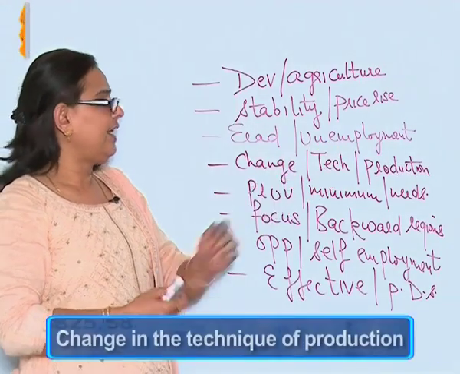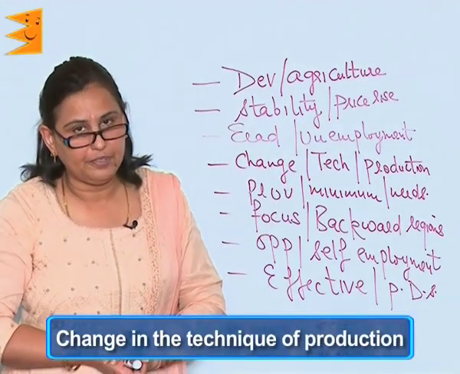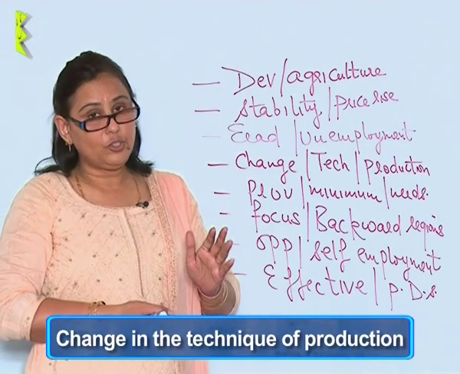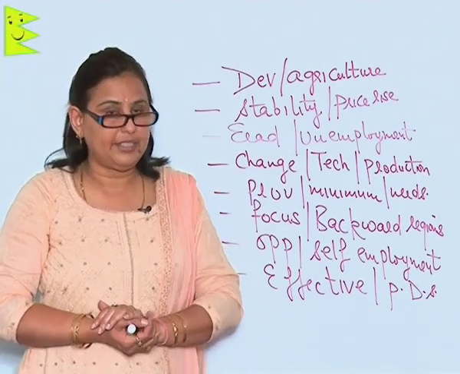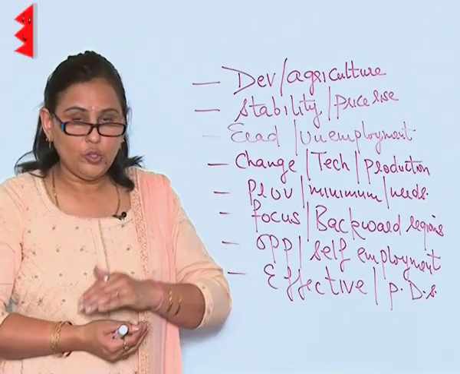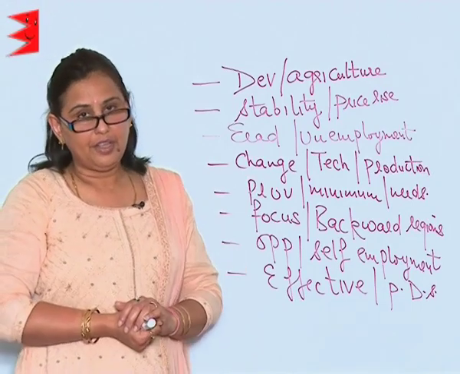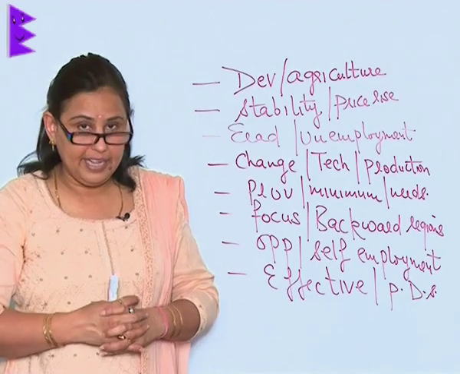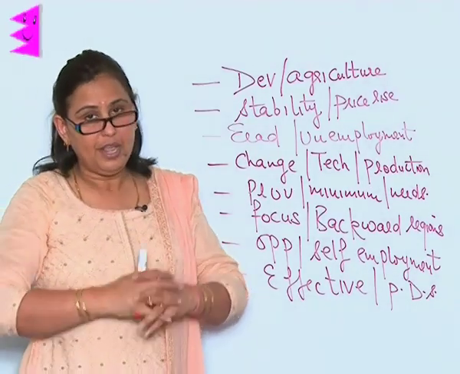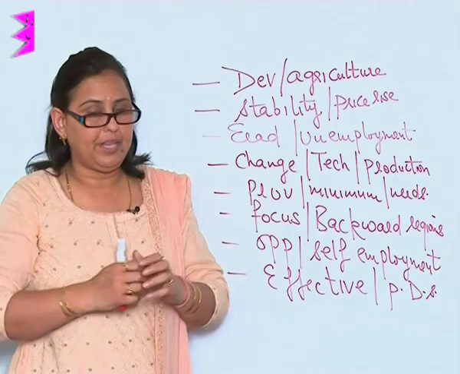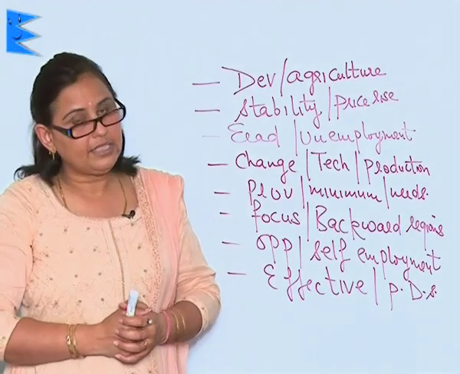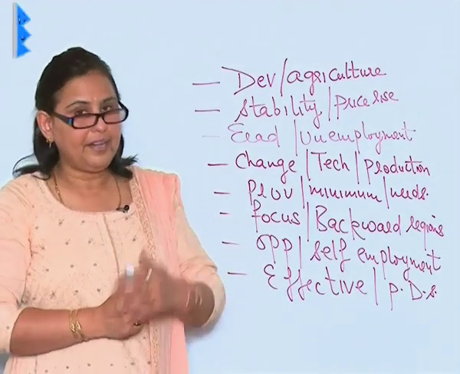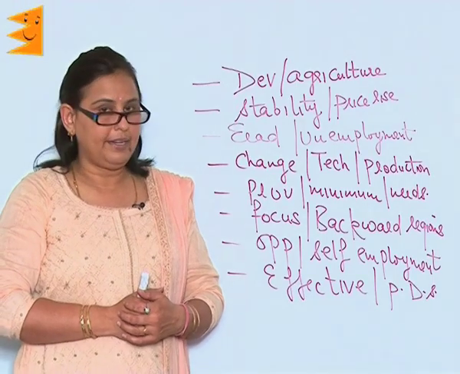Next is change in the technique of production. That is to say, the industrial sector of the country also needs a great change. We have to overhaul, we have to bring in the modern techniques to increase production, giving rise to GDP. And of course, this rise in GDP will eradicate poverty automatically.